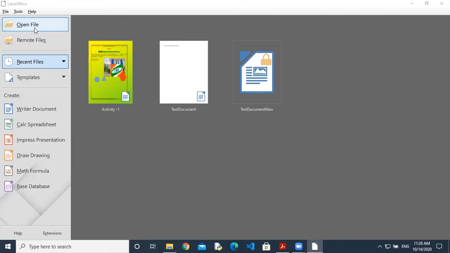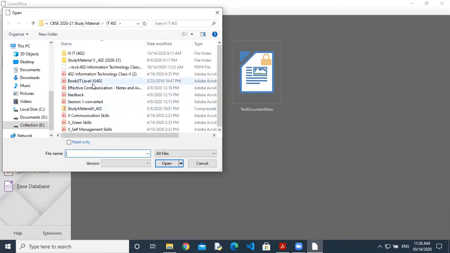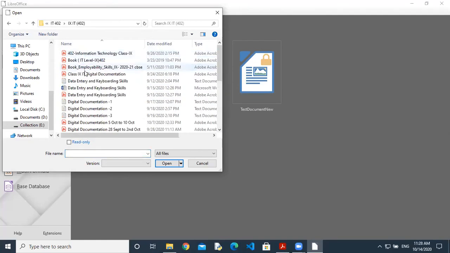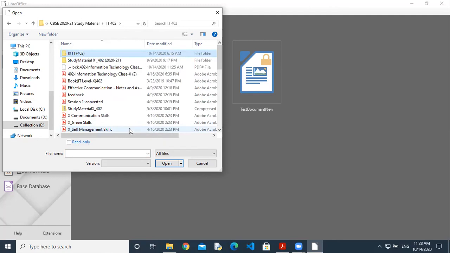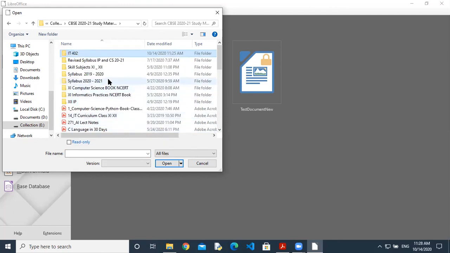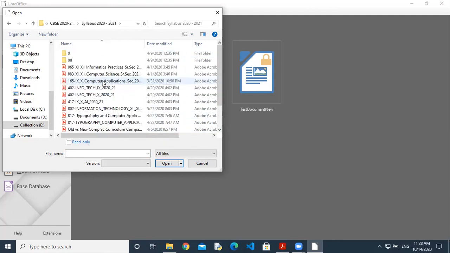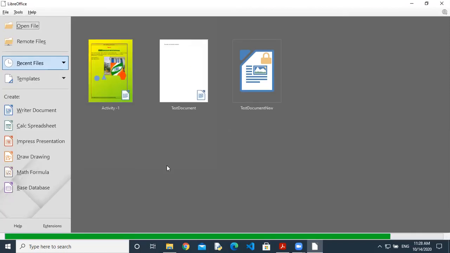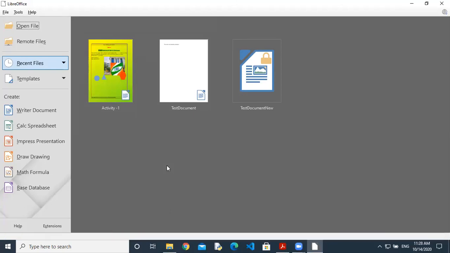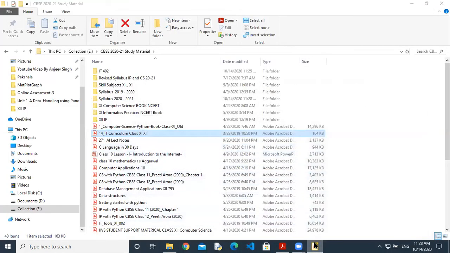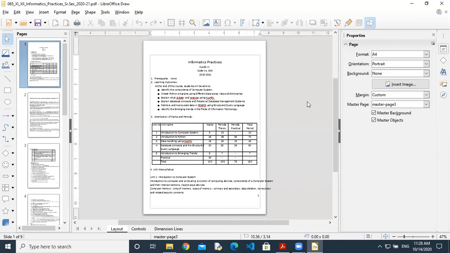Open a file. I'm going to this open file and then I'm selecting the small parts of the syllabus. Where is the syllabus? Come back. Come back. This is the curriculum and this is the syllabus. So I'm going to open the syllabus here. It will take a little time to open it. Let it process. Wait. It's taking some time and I think it's going to open it. Wait, yeah, it's opened. Look, it's open.